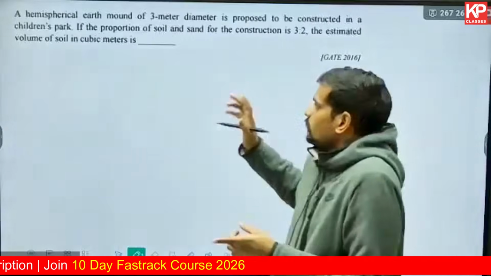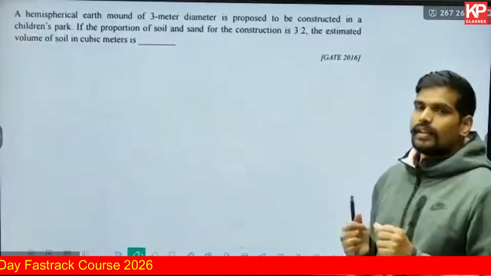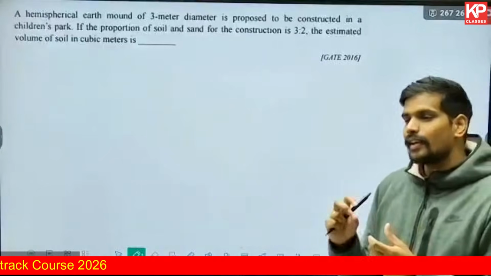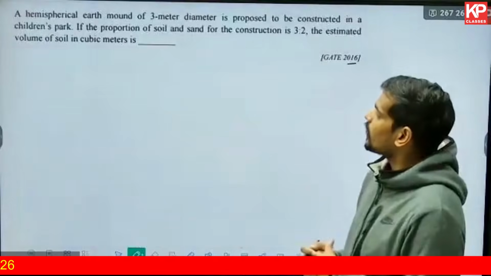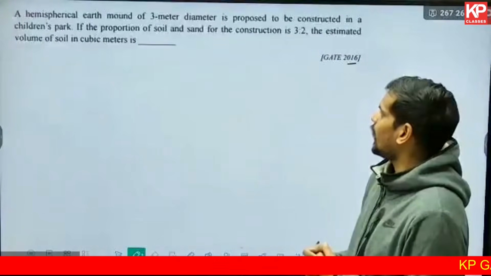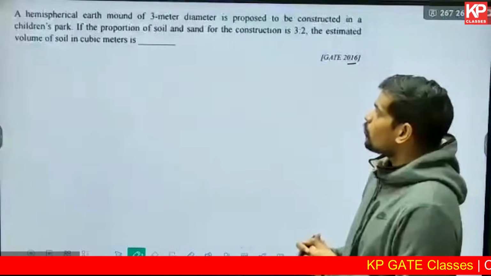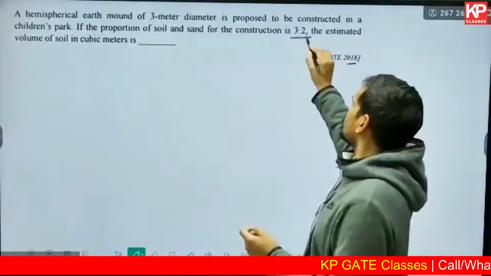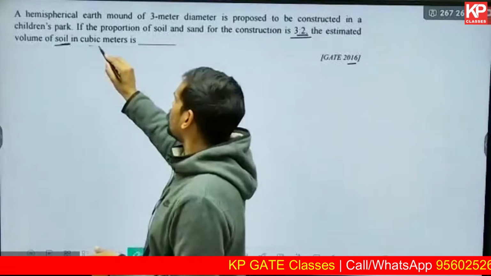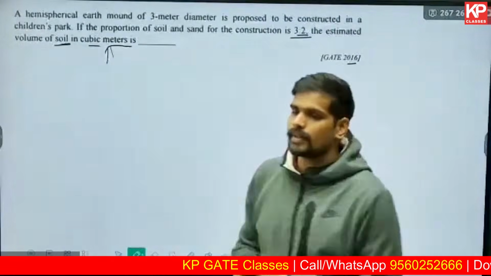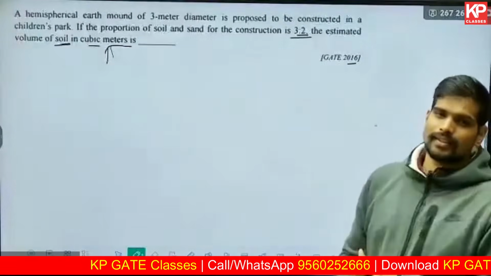The previous 2 questions are based on direct geometry. Here they have included one more aspect to make it slightly complex. This is a question from 2016. Hemispherical earth mound of 3-meter dia is proposed to be constructed in a children's park. If the proportion of soil and sand in the construction is 3:2, the estimated volume of soil in cubic meter is dash. They'll always mention the measurement units, be careful on that.